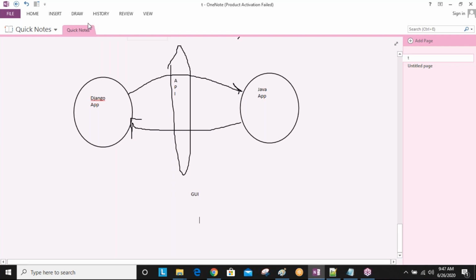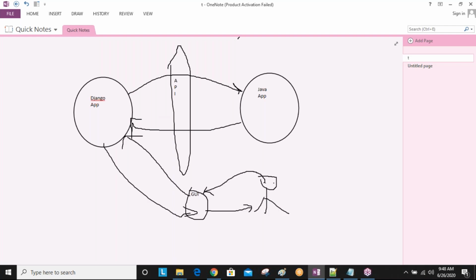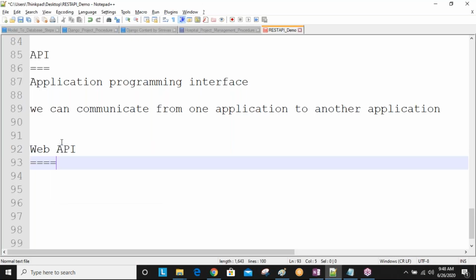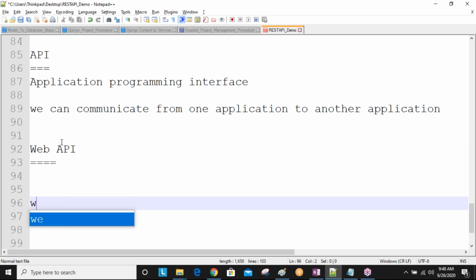Okay. Next, the second one is Web API. What is Web API? Here we have many kinds of applications: static applications and web applications. Static applications are the applications which work without internet.